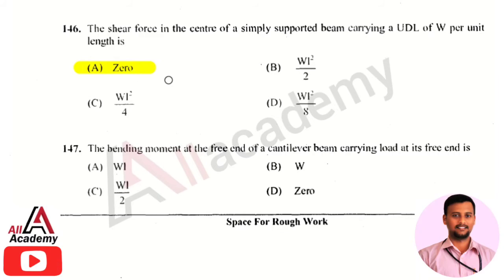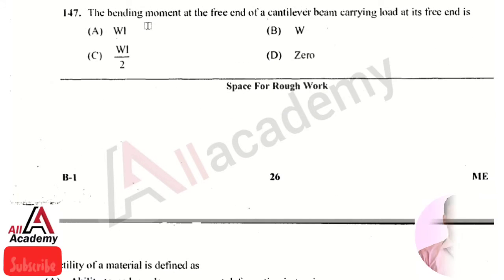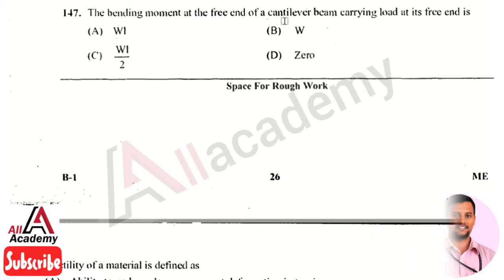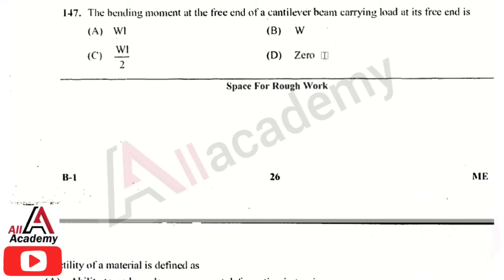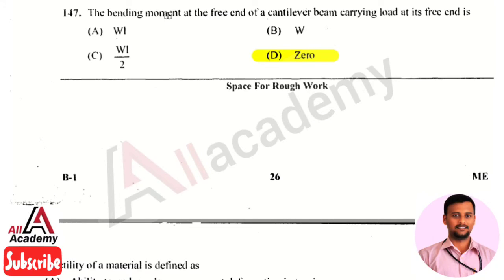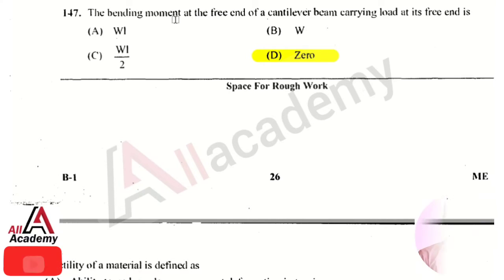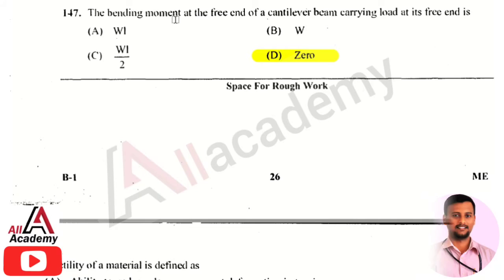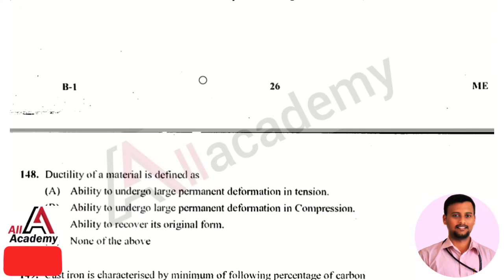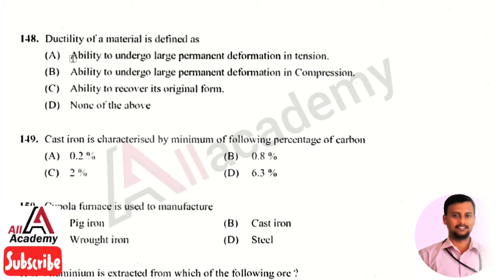The next question is the bending moment at the free end of a cantilever beam carrying a load at its free end is. The right answer is option 4. That is it will be 0. So the bending moment at the free end of a cantilever beam carrying the load at its free end will be 0.